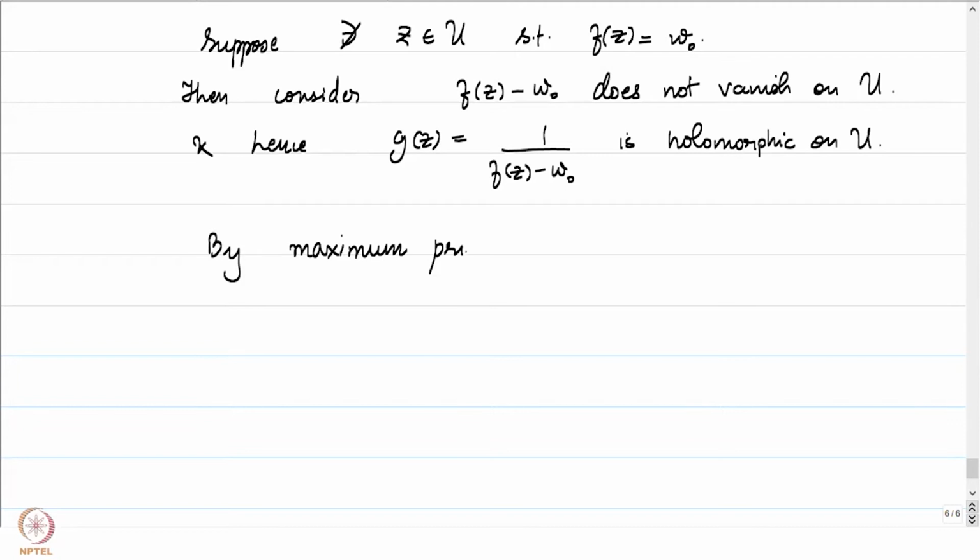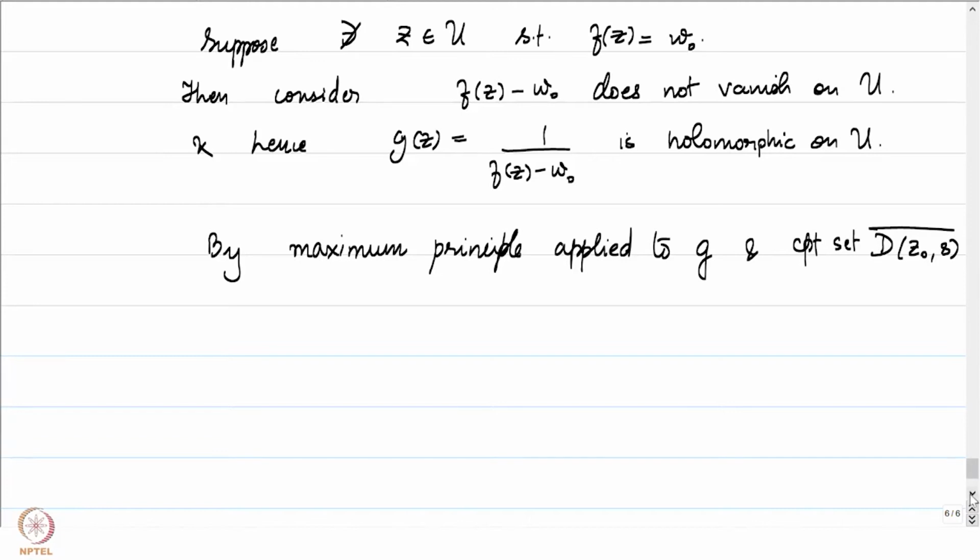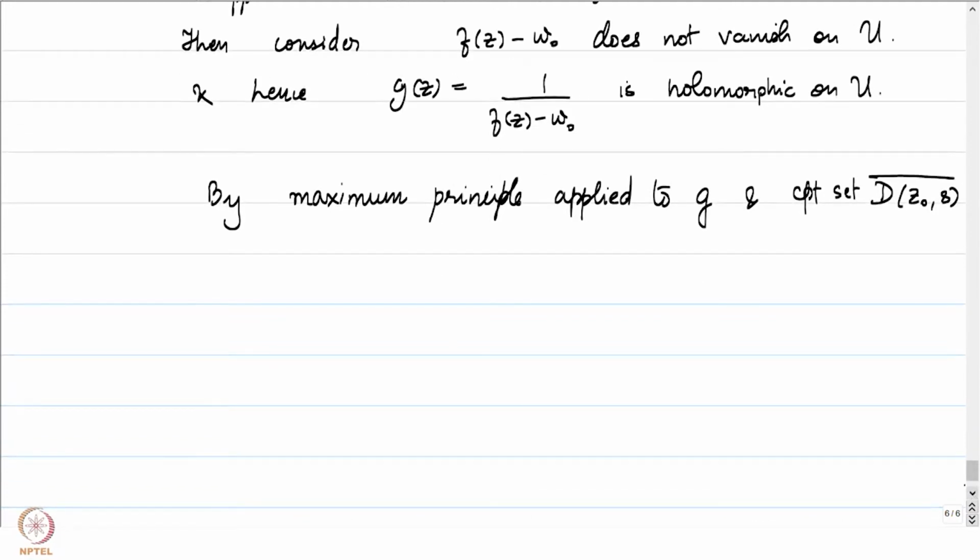Maximum principle applied to g and compact set D(z0, s) bar. Remember that g is a function which is holomorphic on U, and D(z0, s) bar is a compact set contained in U. By the maximum principle, the absolute value of g of z is less than or equal to the supremum over the boundary, which I will now write as supremum over theta, absolute value of g of